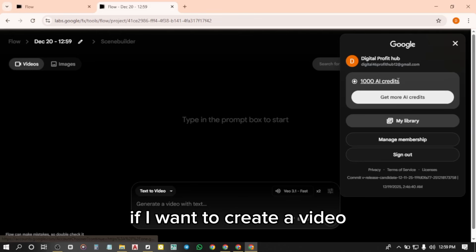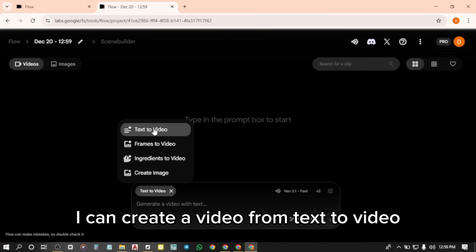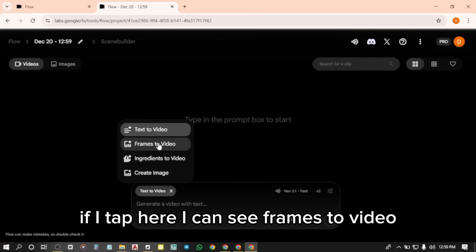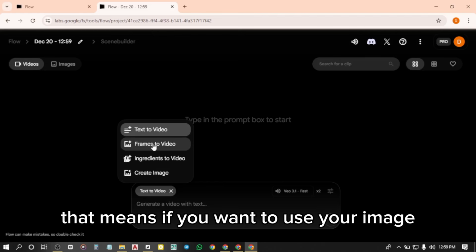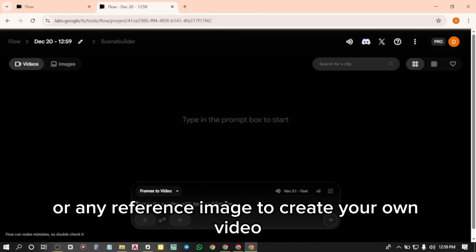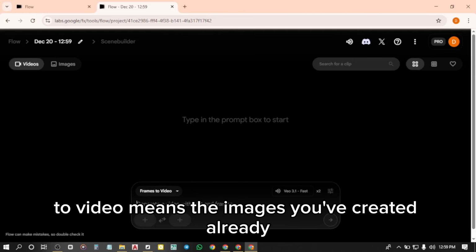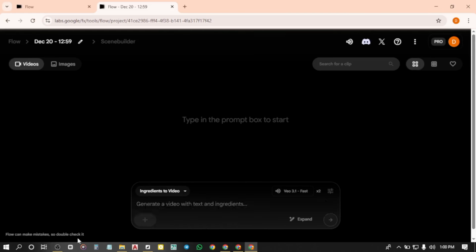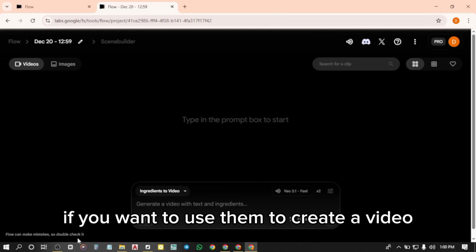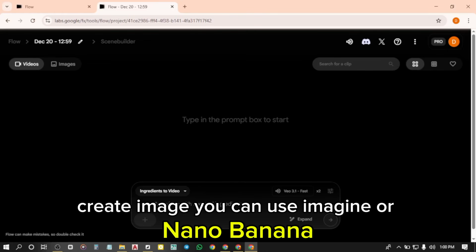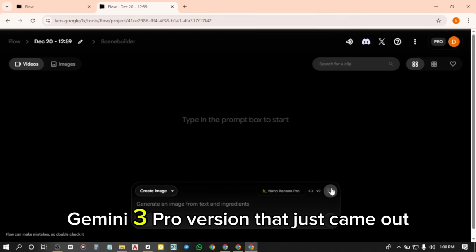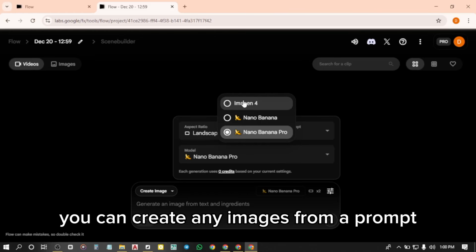If I want to create a video, I can create a video from text to video. If I tap here, I can see frames to video. That means if you want to use your image or your picture or any reference image to create your own video. Ingredients to video means the images you've created already, if you want to use them to create a video, instead of re-uploading them again. Create image. You can use Imagine or Nano Banana Gemini 3 Pro version that just came out. You can create any images from a prompt.